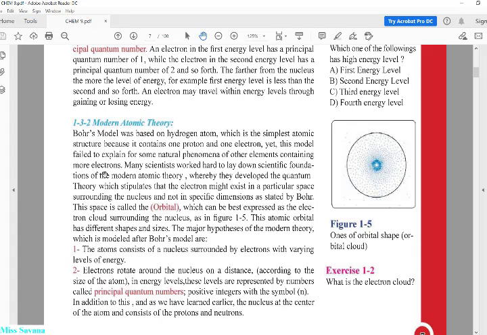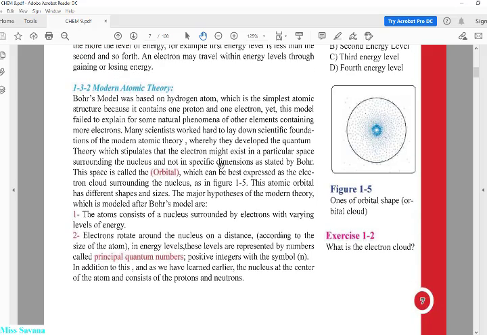Okay, the answer for that is because it was the simplest atomic structure, which is the hydrogen atom, which contains only 1 proton and 1 electron. This is why Bohr model had a little problem.